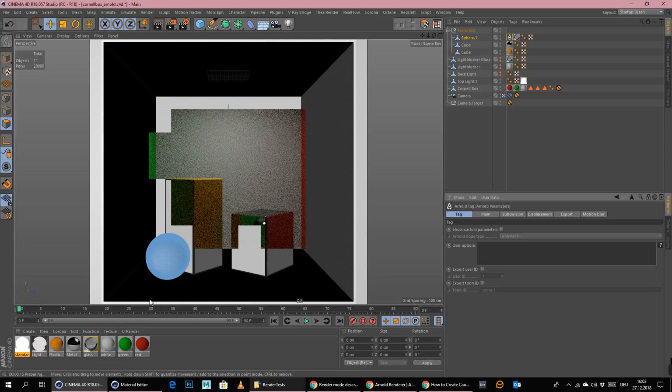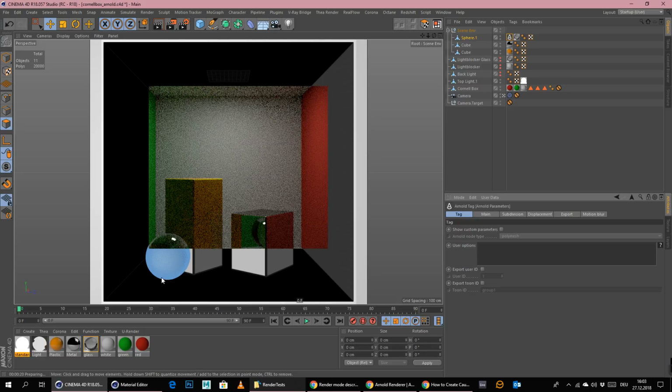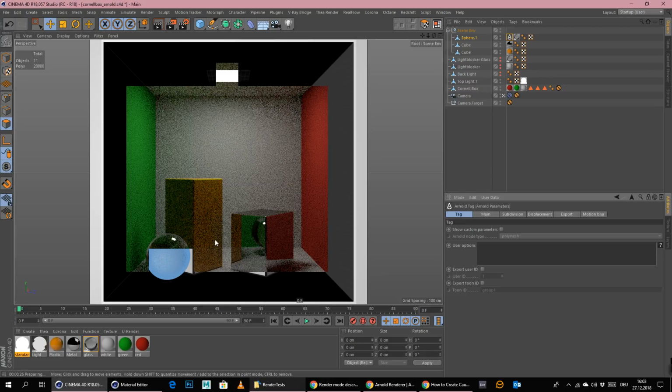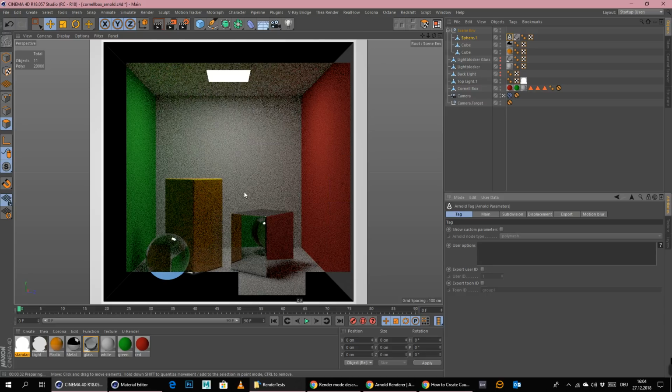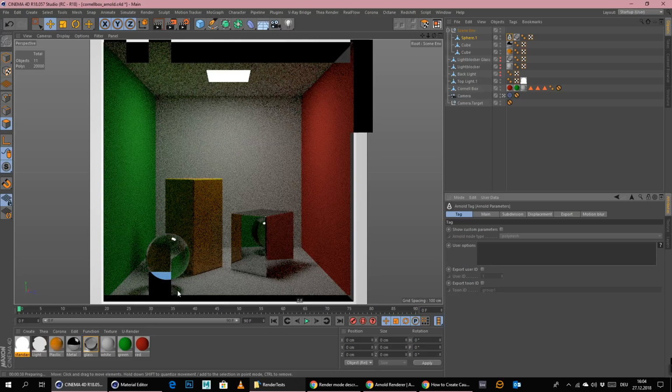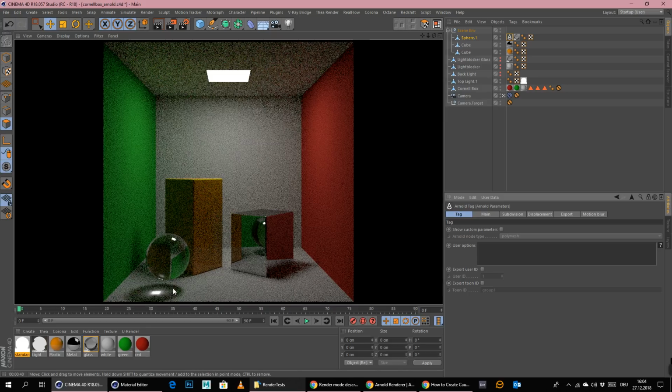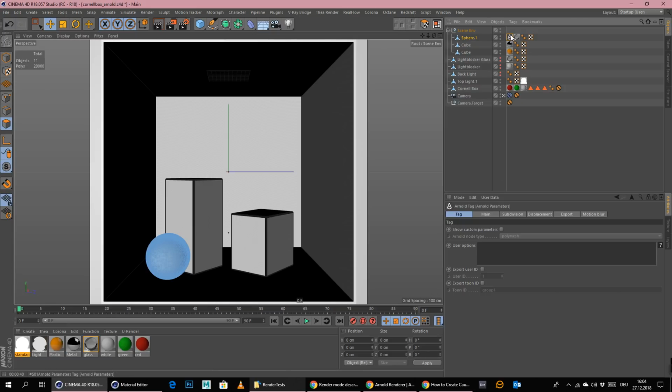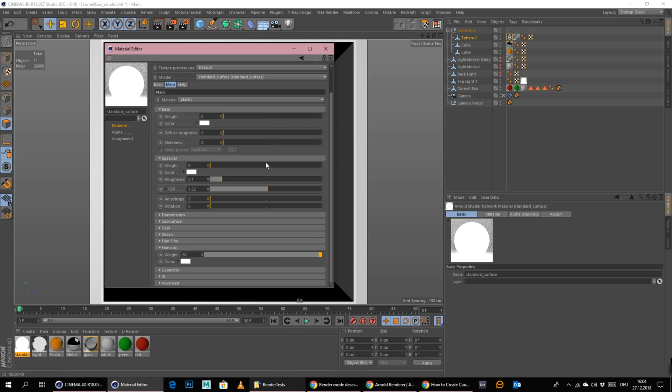Even though this is not completely noisy, we should see some caustics happening if it's working. Even though it would be completely noisy, but I don't care. Let's see. At least the light is visible now. Let's see if we get anything down here now. Yes, I think we actually do. Yes, we do get some caustics now. Okay, so we definitely have to use a light like this. With a normal area light this is not working, and you also have to do this tag to disable this.